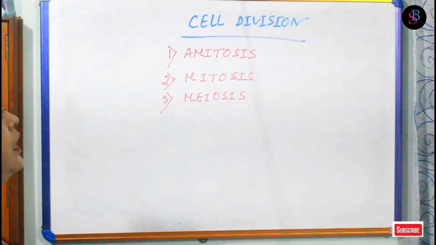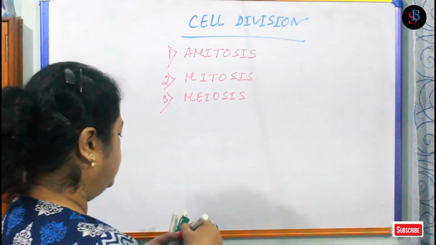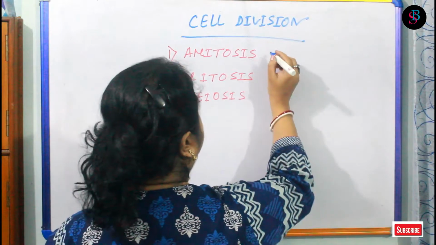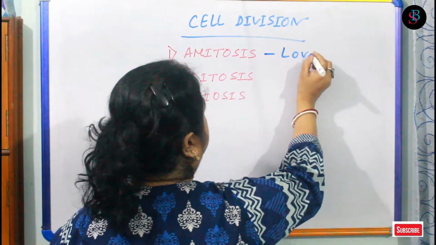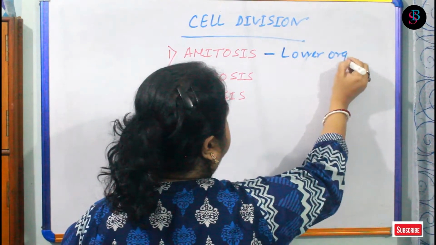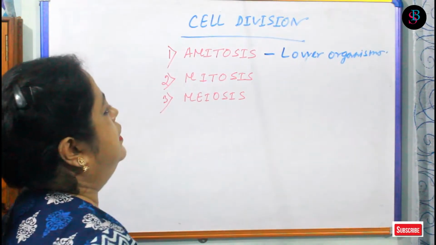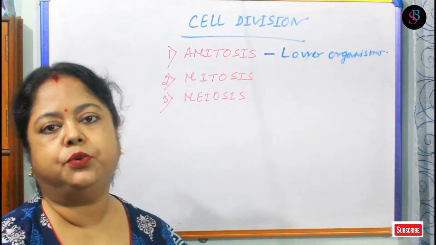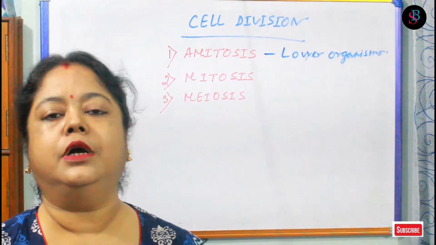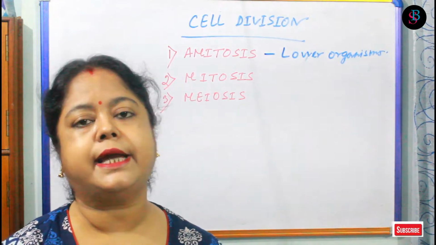All the criteria are different in different cases. Amitosis is the type we can see in lower organisms, either lower plants or lower animals, and this is the direct cell division. Why is it called direct cell division? Because the nucleus will be divided into approximately the same size, not exactly the same size.